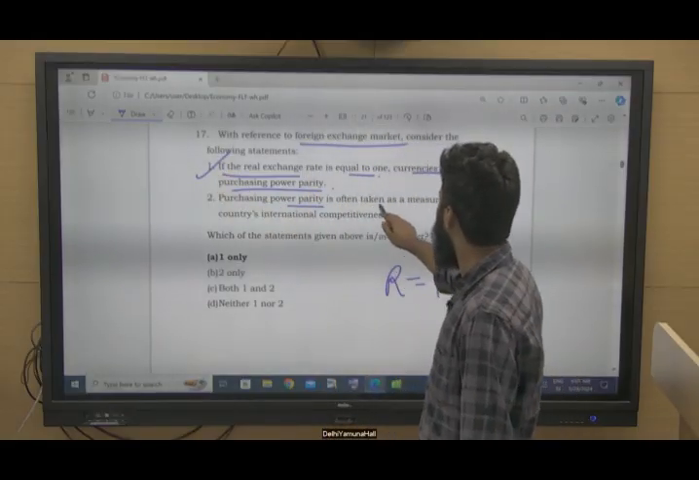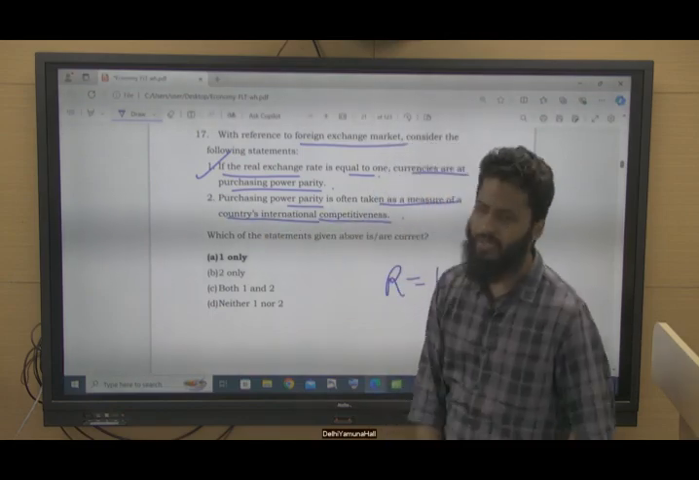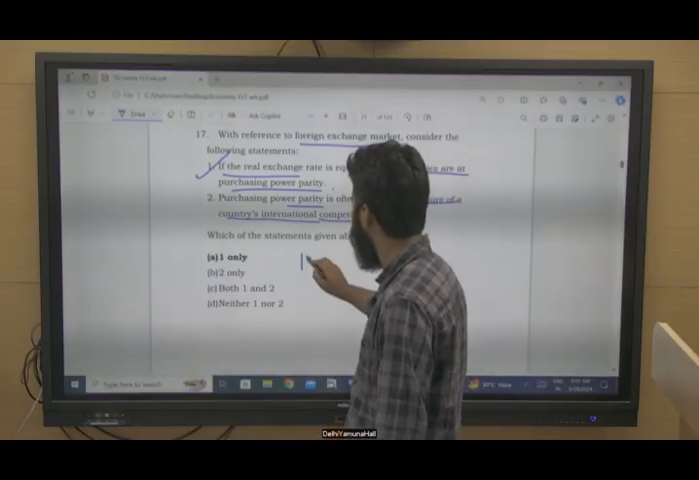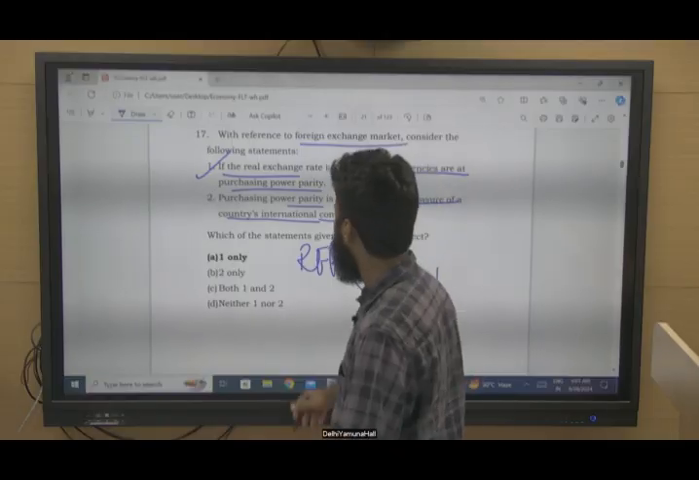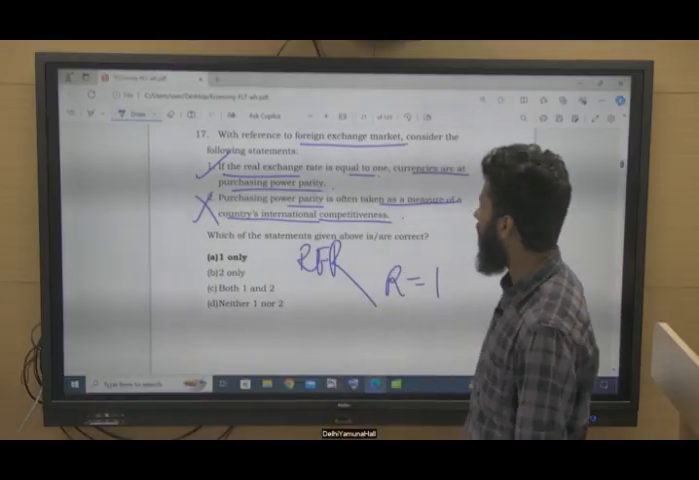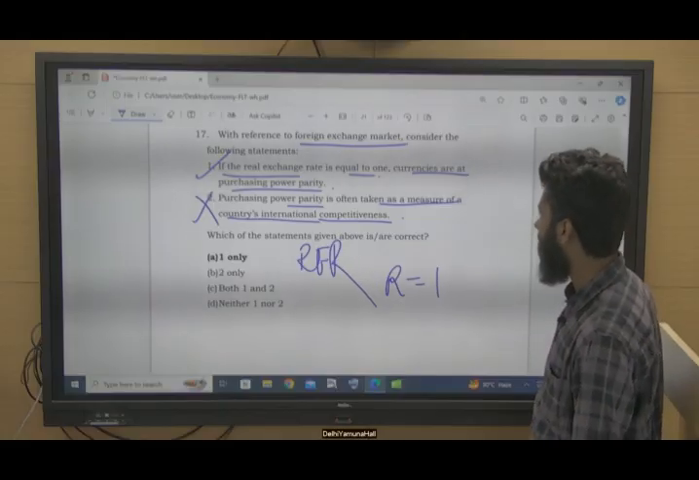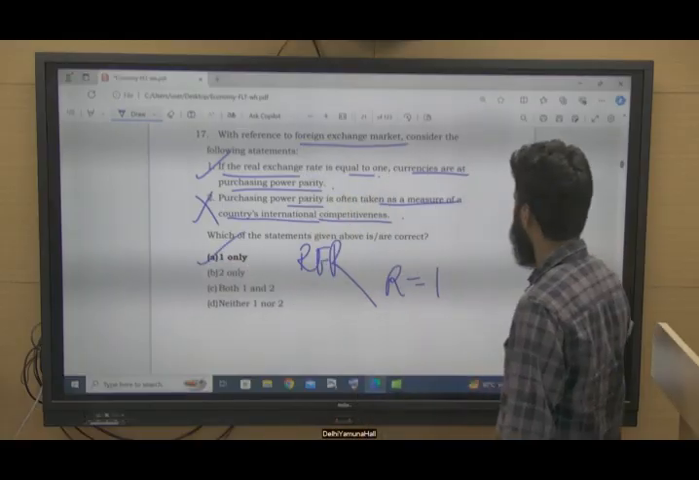Purchasing power parity is often taken as a measure of a country's international competitiveness. When we measure international competitiveness, that is the real exchange rate, right? So this is incorrect. Not purchasing power parity. We compare international competitiveness with respect to the real exchange rate. So only one is correct, option A.